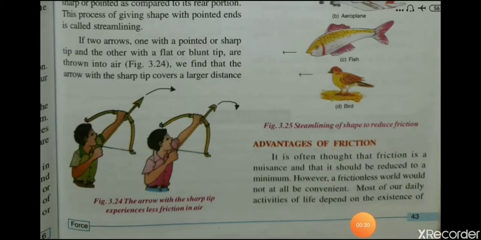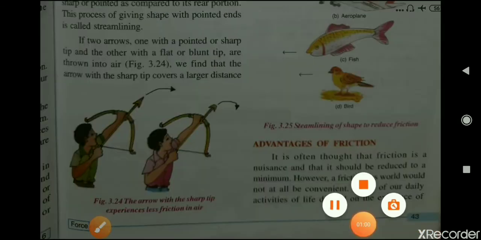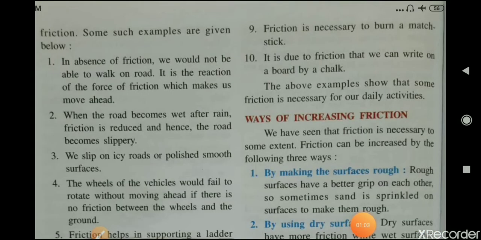Advantages of friction. It is often thought that friction is a nuisance and it should be reduced to a minimum. Means it is thought that friction is a nuisance, that it is harmful and should be reduced. However, a frictionless world would not at all be convenient. Most of our daily activities of life depend on the existence of friction. Okay. Some such examples are given below.